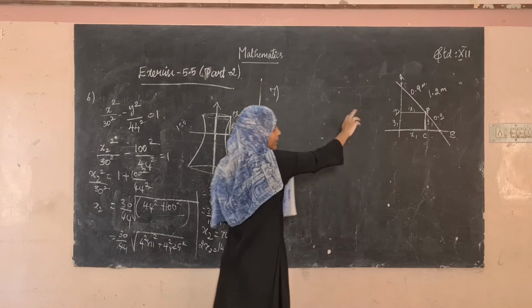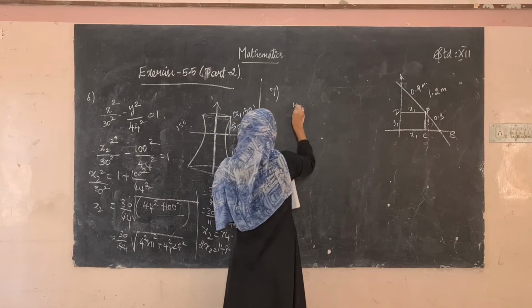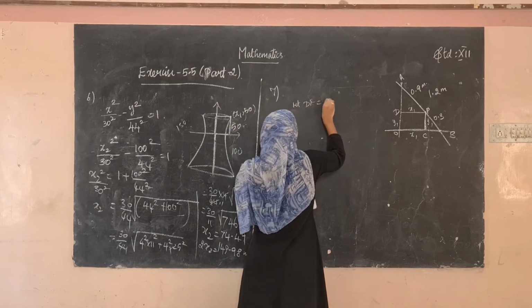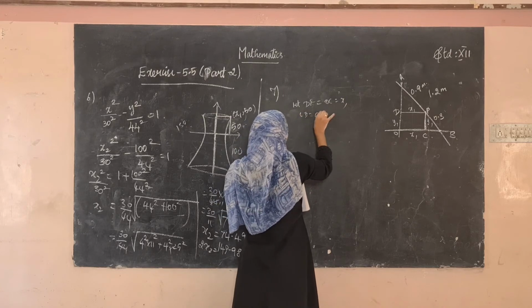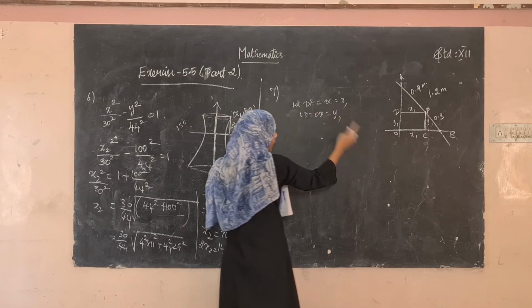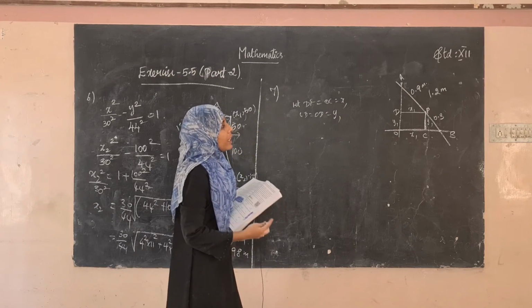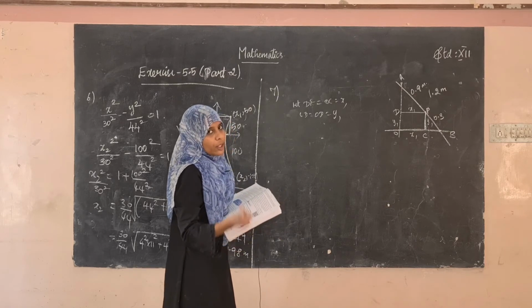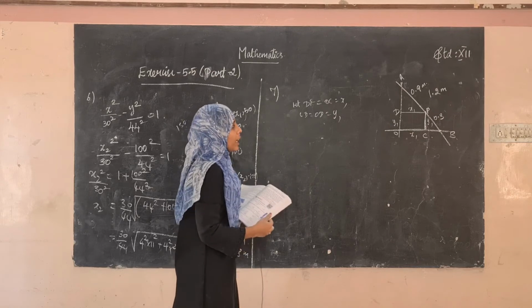You have to write all of this in words, whatever we have just explained. Let P be the point, OC is equal to x1, and CD is equal to OD is equal to y1. You have to write everything. If PB is equal to 0.3, then what is the value of AP? AP is equal to AB minus PB, that is 1.2 minus 0.3, which is equal to 0.9. So you have to write all this.